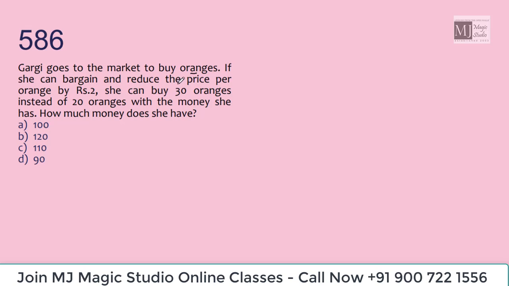Gargi goes to the market to buy oranges. If she bargains and reduces the price per orange by rupees 2, then the first price was P, and now the price is P minus 2. She can buy 30 oranges instead of 20. She would buy 20 oranges at rate P, and with P minus 2 she can buy 30 oranges, with the money she has. So how much money was she having?